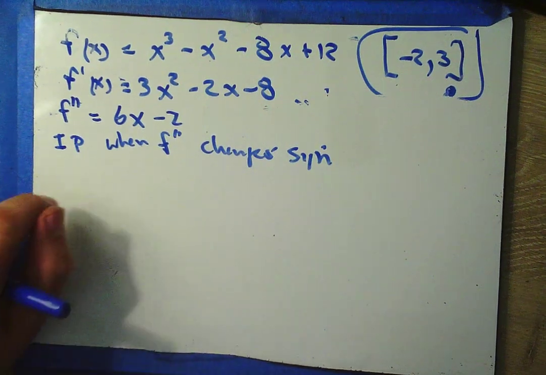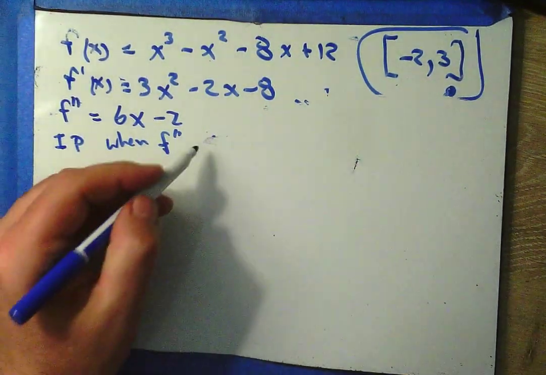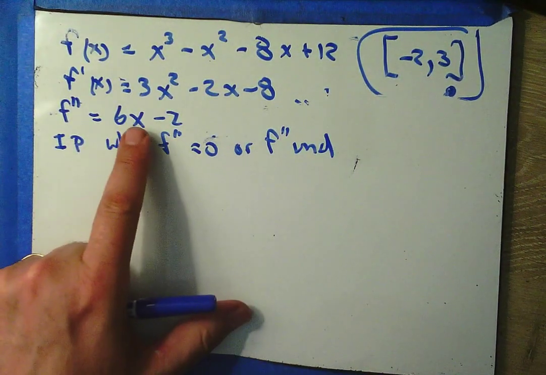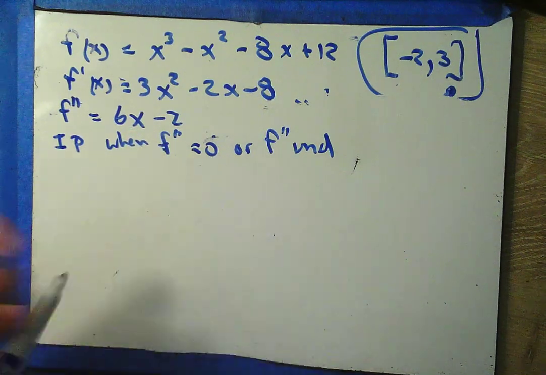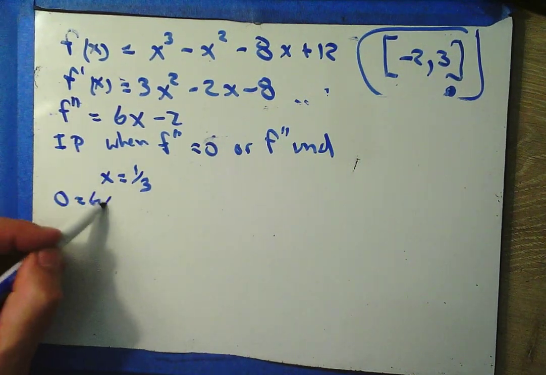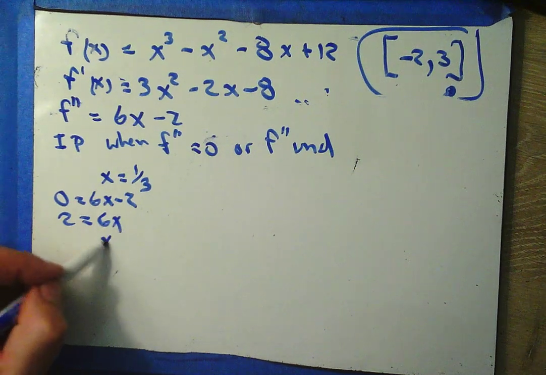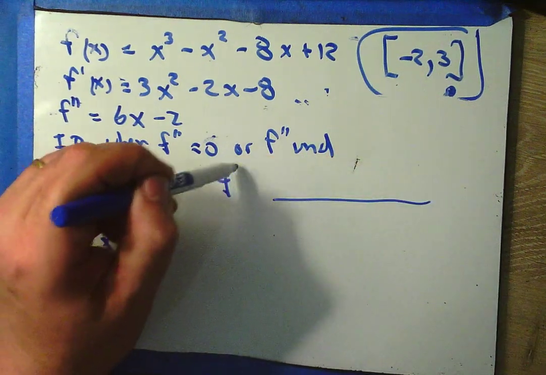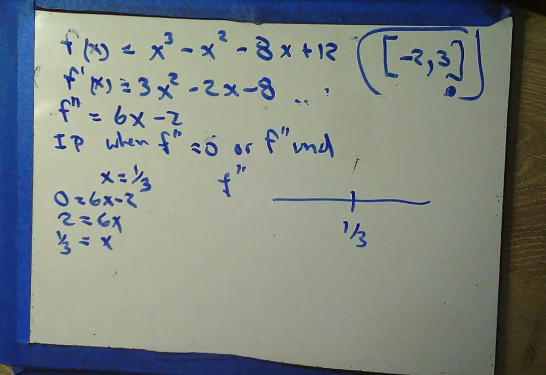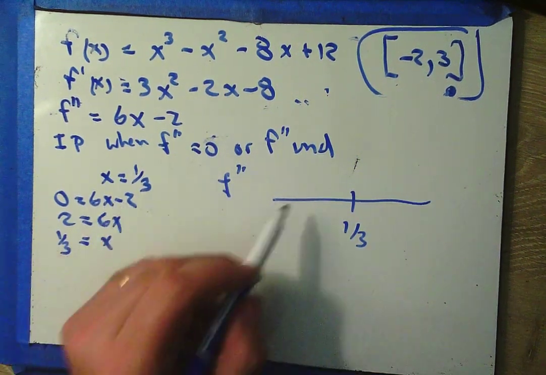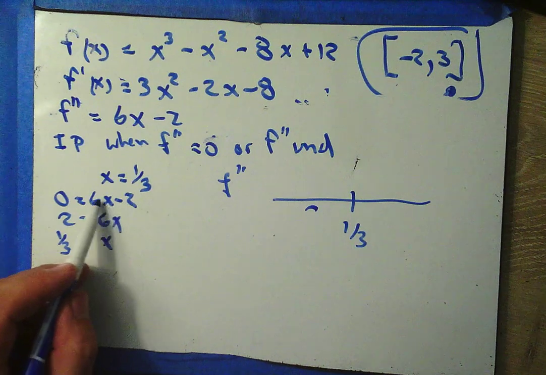So all I have to worry about is f double prime equal to 0 or f double prime undefined. Well, our f double prime is never undefined, but our f double prime is equal to 0 when x equals 1/3, right? Because 0 equals 6x minus 2, and 2 equals 6x, and x equals 1/3. Okay, so I've got this critical number, so I'll make an f double prime sign chart and put my one critical number on it, and I'll test on either side. I'll plug in a 0 and I get -2, and I'll plug in a 1 and I'll get +4.